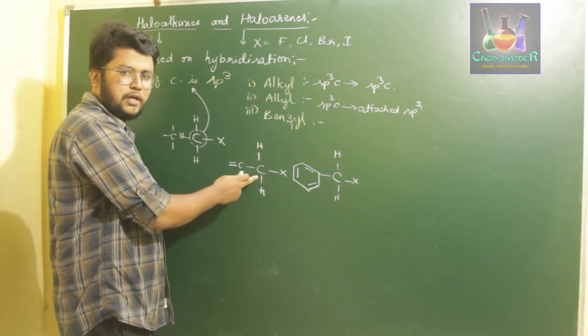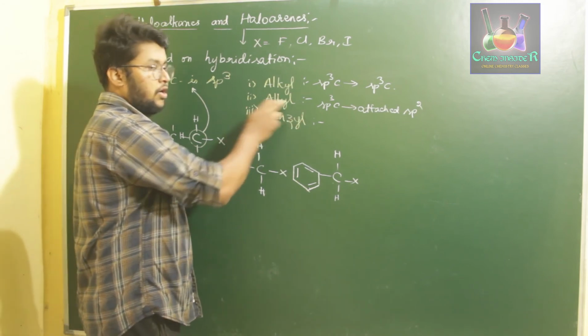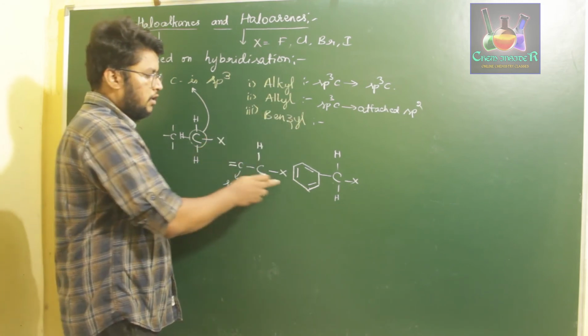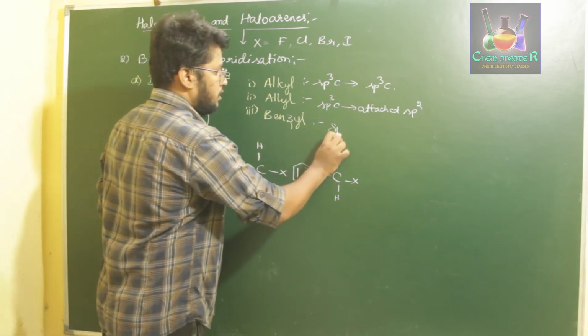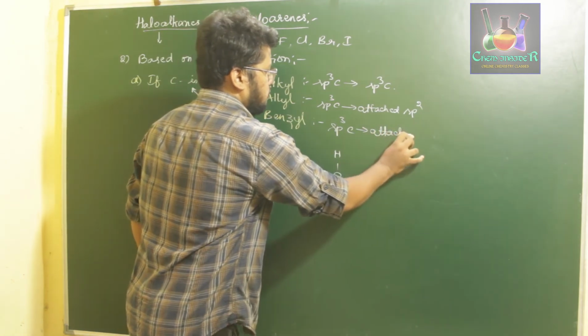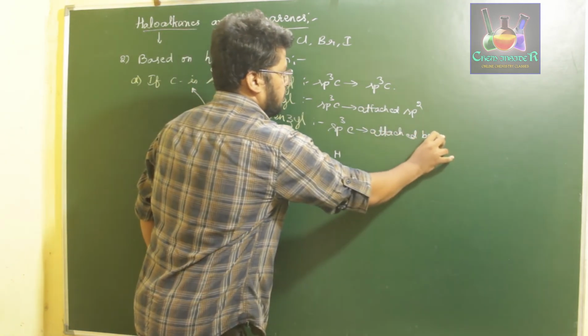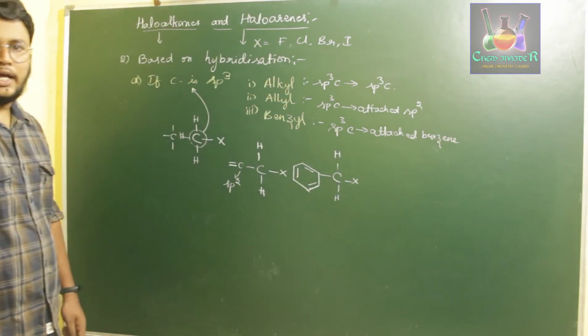If our sp3 carbon is attached to an sp2 carbon, then it is called allyl halide. If our sp3 carbon is attached to a benzene ring, then that halide is called benzyl halide.